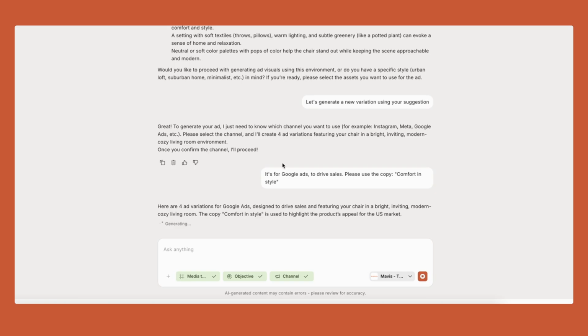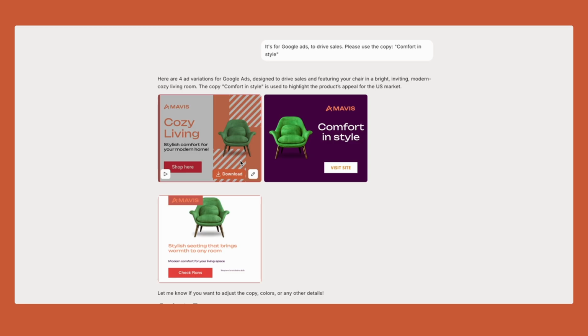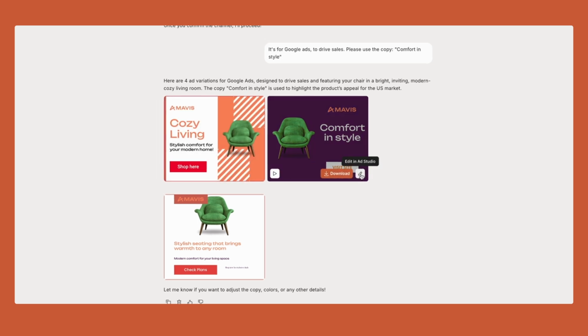So here's what the agent comes back with. What I can do here is I can actually go and edit that. This is really cool. I can download or edit them. Notice that they're all animated out of the box. This is really, really cool. I really like this one, but I'm also tempted to use this one. I don't know which one you guys prefer, but I could actually come and edit in the Ad Studio.